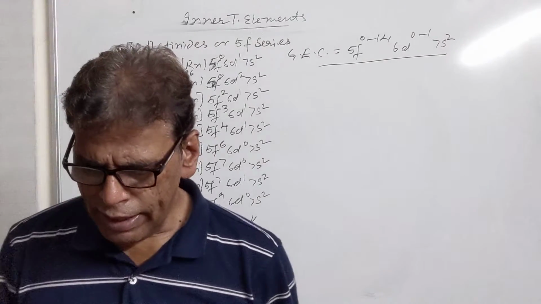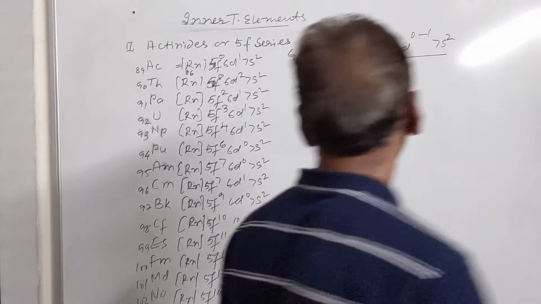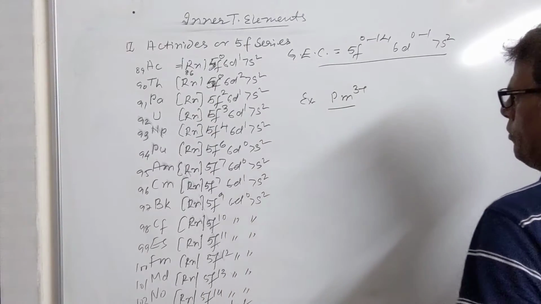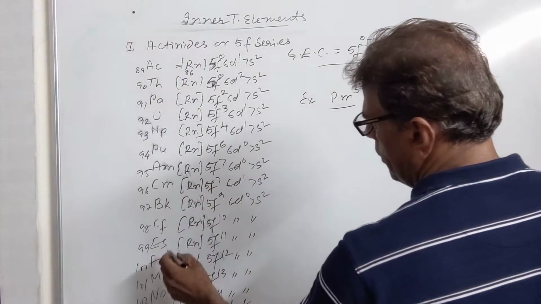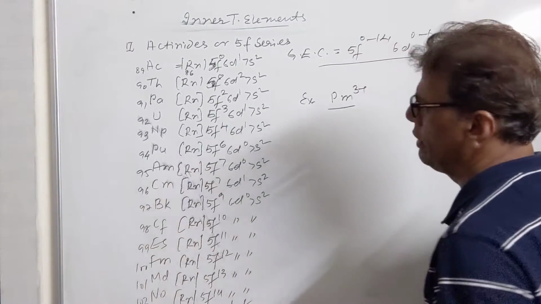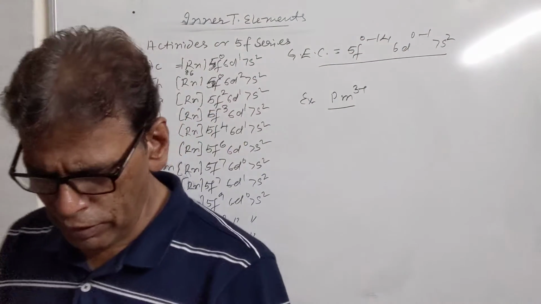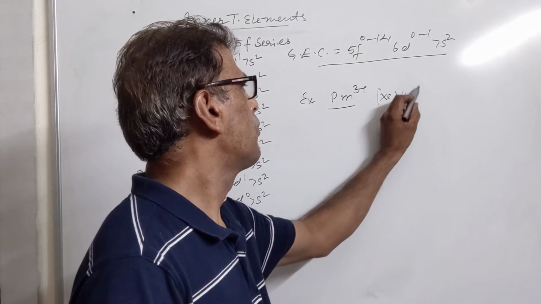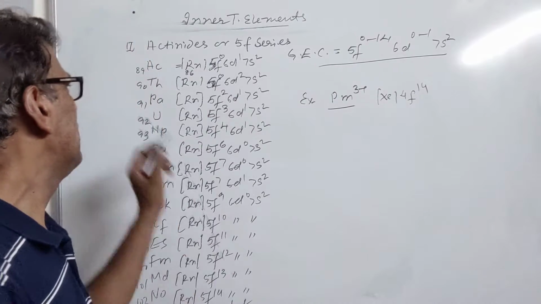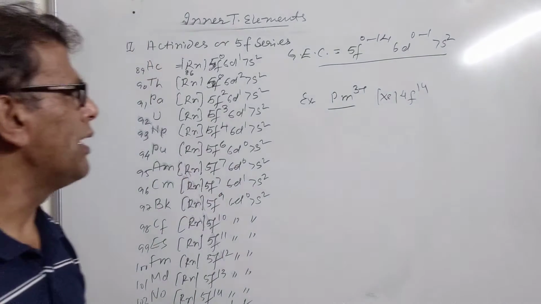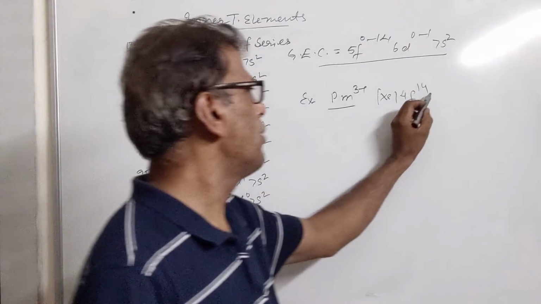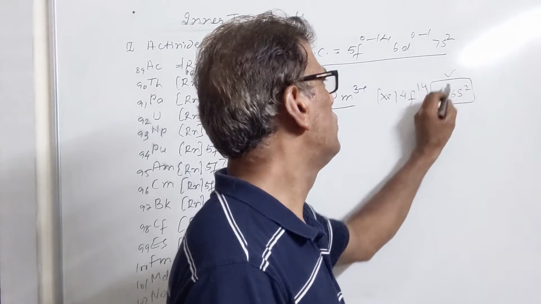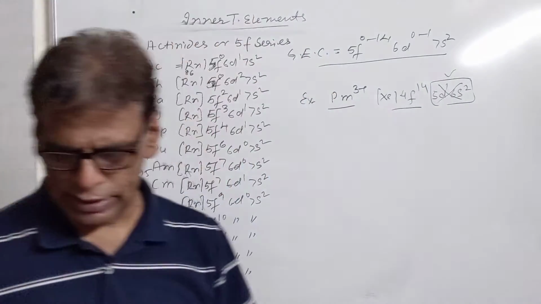Then we write the electronic configuration of some ions. For example, we write the electronic configuration of promethium. So promethium is our base element. It is not present in this series, it is an element of the previous series. So it will have the configuration xenon 4f14. We determine the configuration by seeing the atomic number. In the +3 state, 3 electrons are removed, from 5d1 and 6s2, they are lost. So this will have the configuration like this.